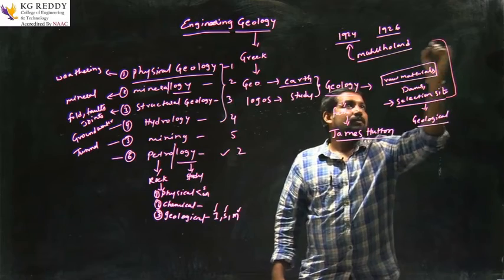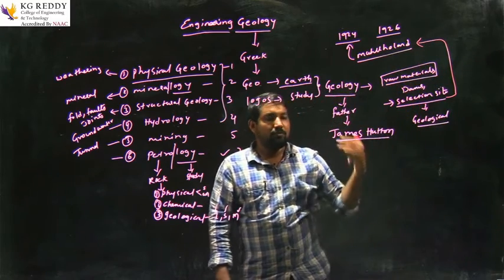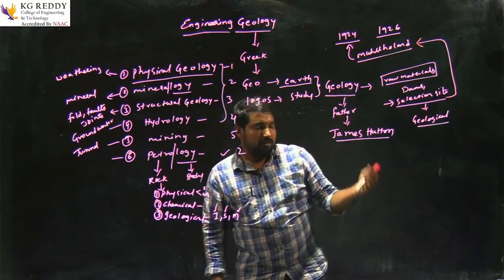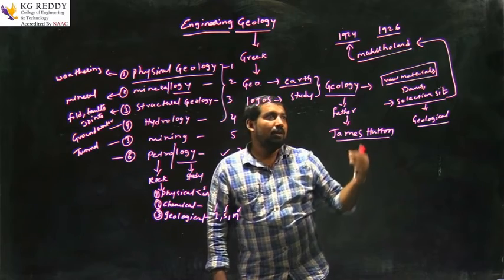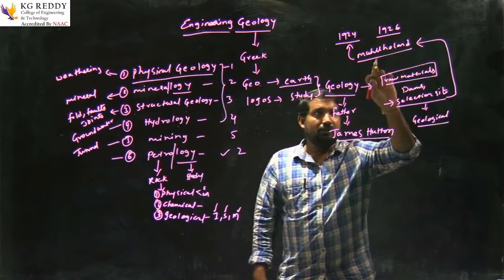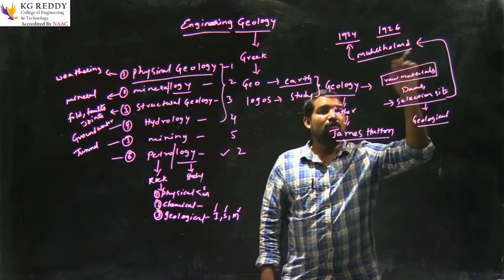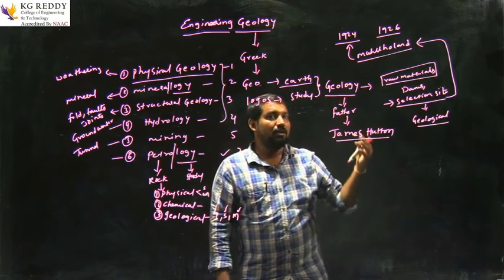The dam failed in 1926 because of site selection: below the foundation there is schist rock, and schist rock is so weak that the foundation failed.